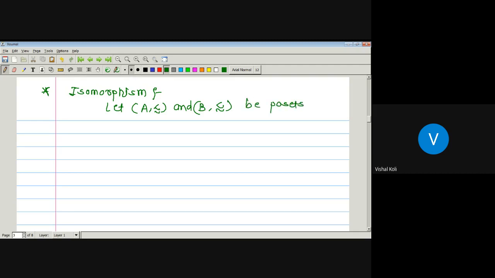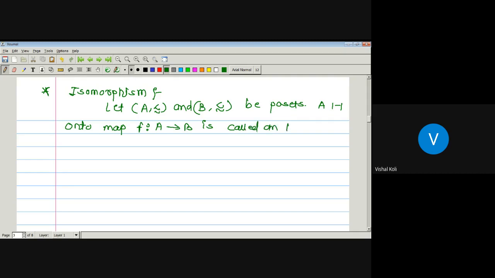A 1-1 onto map, that is f from capital A to capital B, is called an isomorphism.